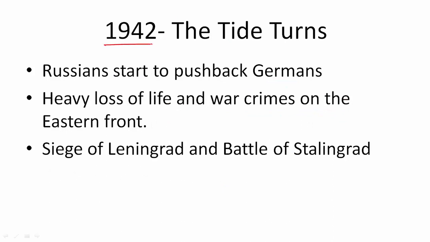We come to 1942 now. Axis powers are in total control in Europe, but now the tide is turning and they start losing. First of all, when they had attacked Russia in 1941, now Russians start to push back, and after huge loss of life on this front between Germany and Russia, many people died. The most number of casualties were in this battle only between Russia and Germany.